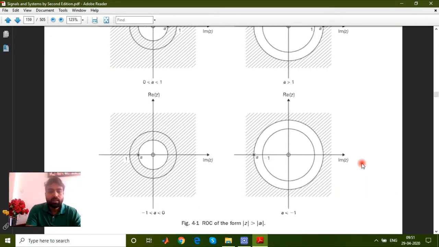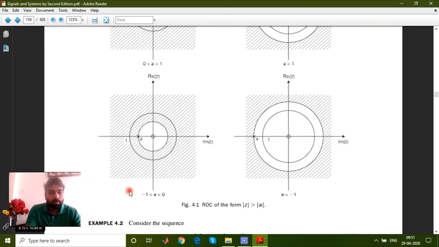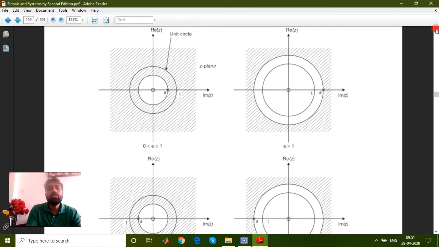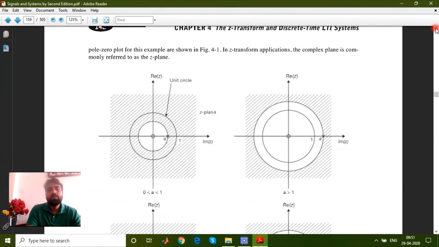Similarly, in another case, if a minus 1, a is there, it means ultimately z equals a is a circle, taking care of all the possible values of a plus minus 1. So ultimately the part which is being shown over here is a region of convergence, except only the part which is not shown over here. So this is basically called a region of convergence that can easily be drawn.